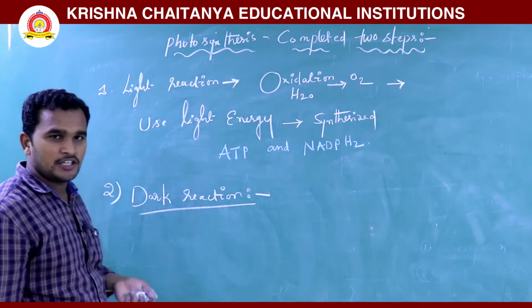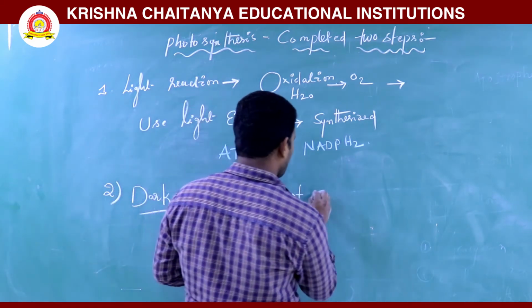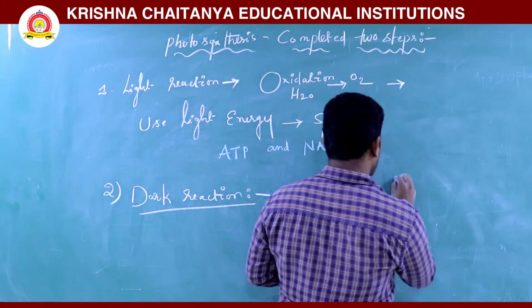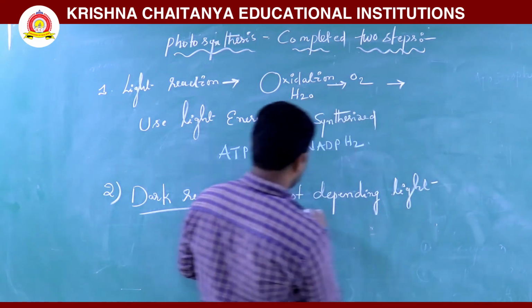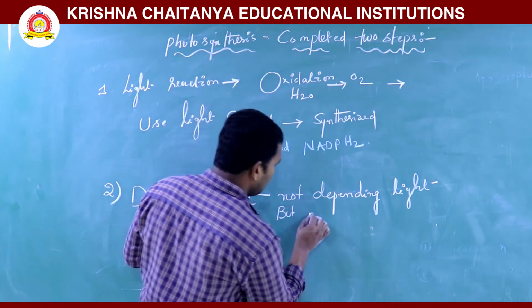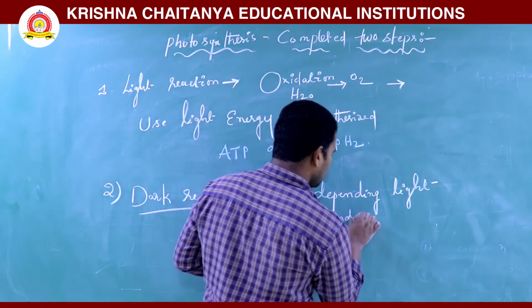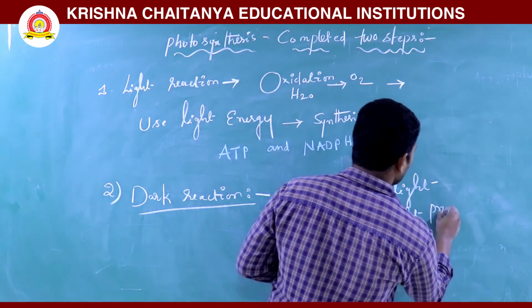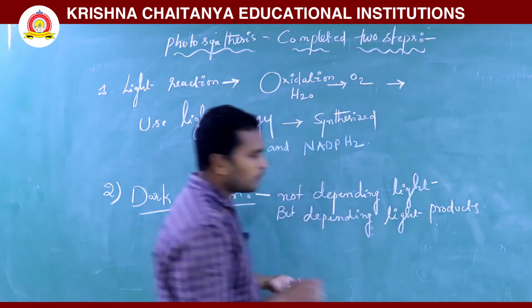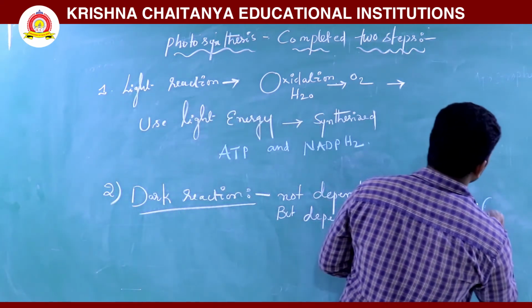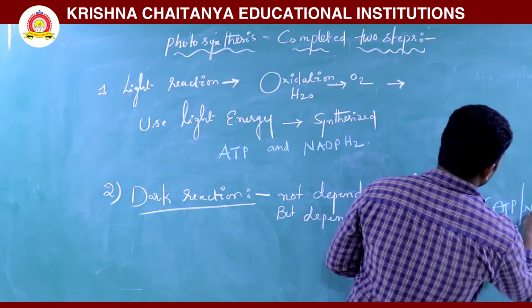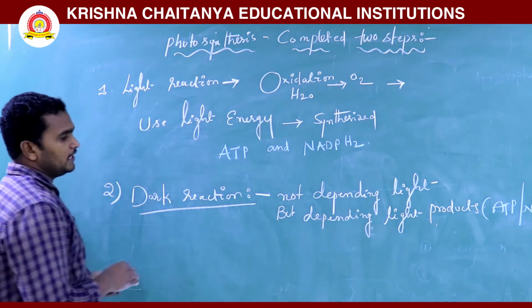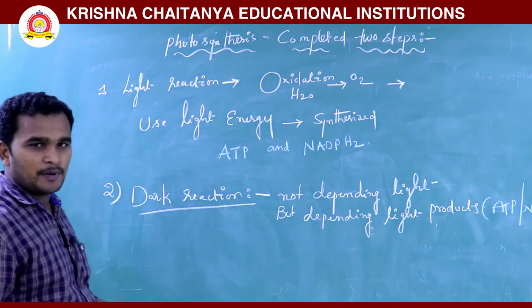What are the light products? ATP and NADPH. So it is utilizing ATP and NADPH.